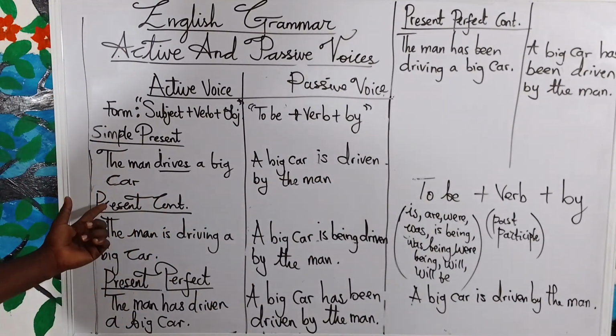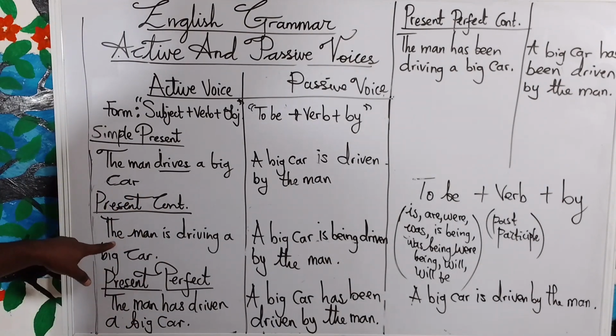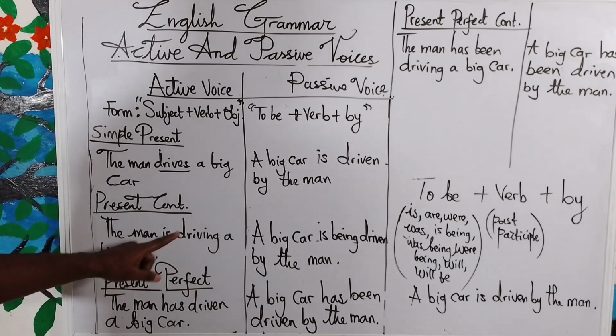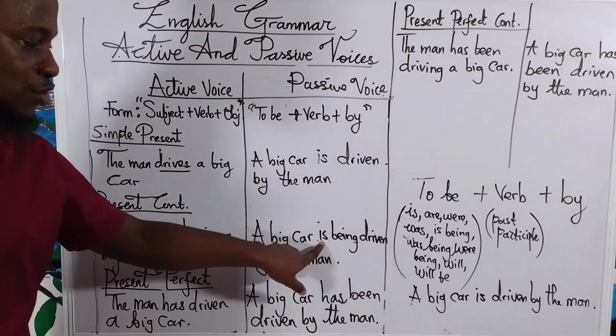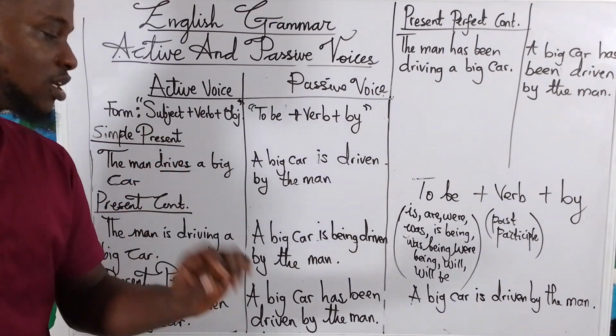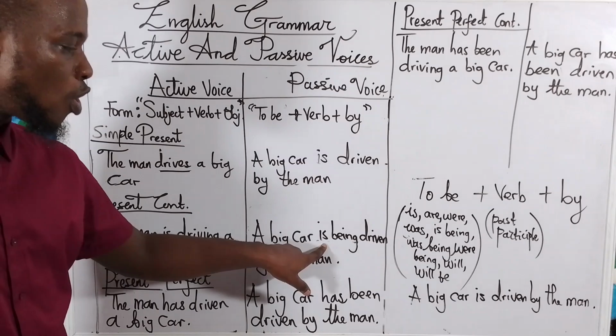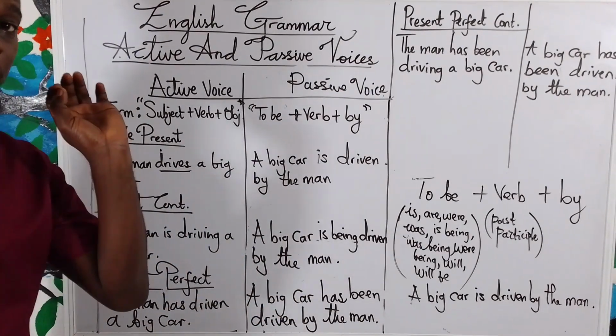Now in the past continuous, you can say the man was driving a big car. Yes, the man was driving a big car. In passive, it has to be a big car was being driven. That means you have to change the is. That's the only thing changing. So you have to change the is. A big car was being driven by the man in past continuous.